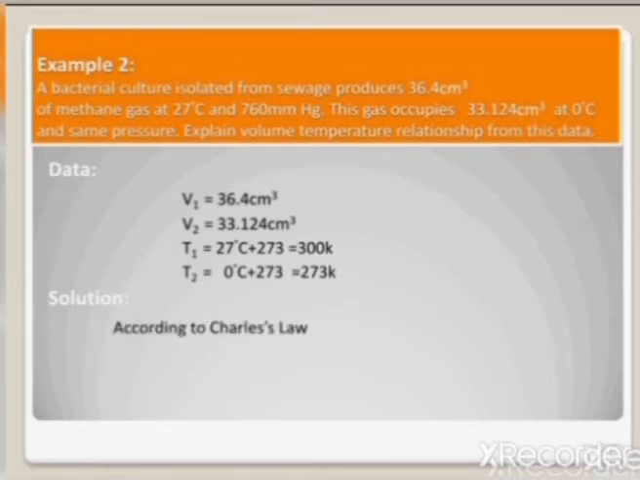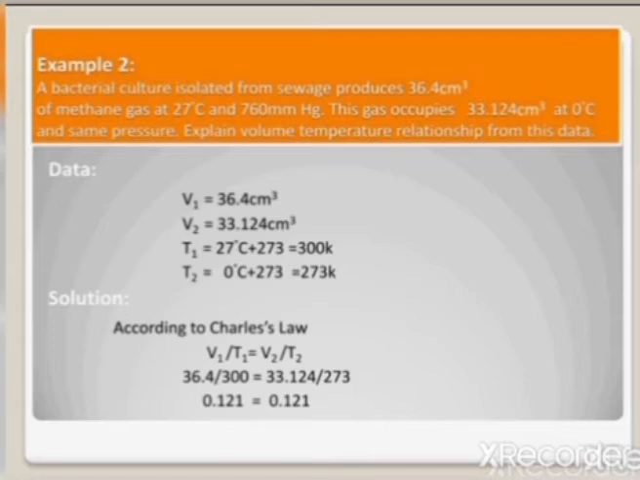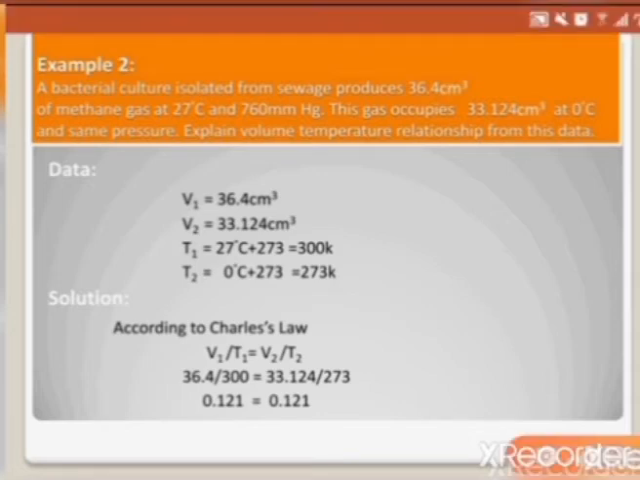The solution. According to Charles' law, V1 over T1 is equal to V2 over T2. Now putting the values of V1 and T1, 36.4 divided by 300, we get 0.121. Similarly, by putting the values of V2 over T2, we divide 33.124 by 273. Both the answers are the same. Therefore, this data satisfies Charles' law.